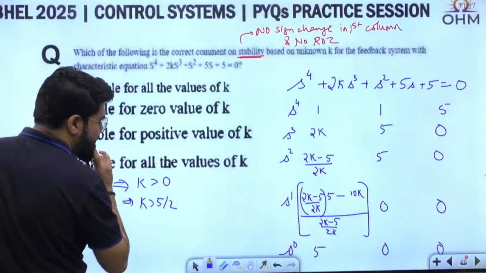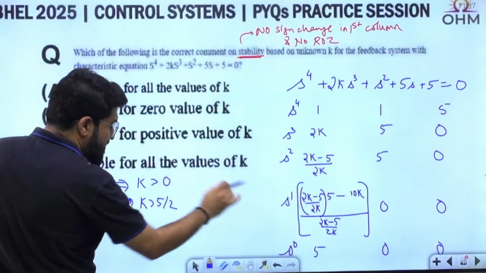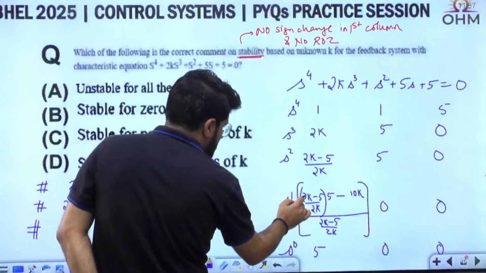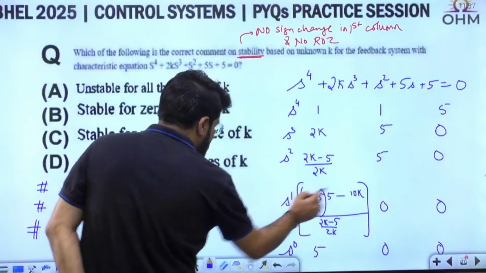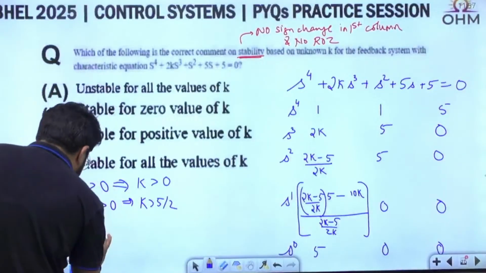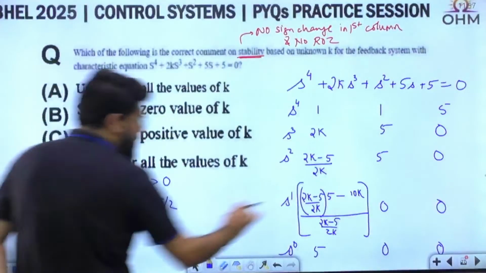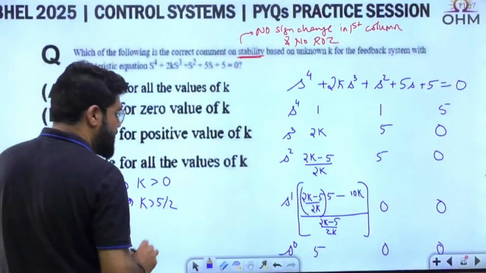Let me solve it completely. 2k into 5 is 10k, minus 5 into 5, which is 25, and this whole is divided by 2k.